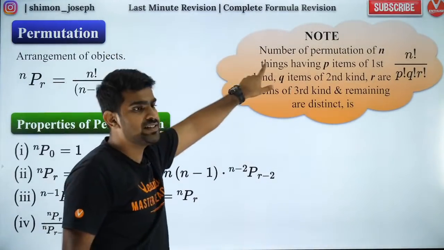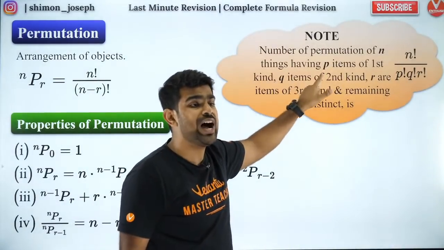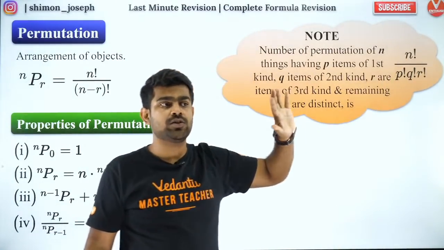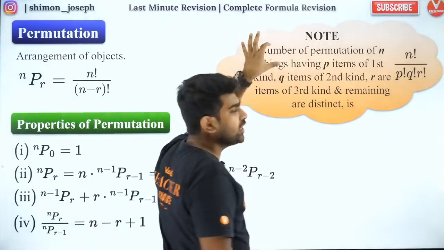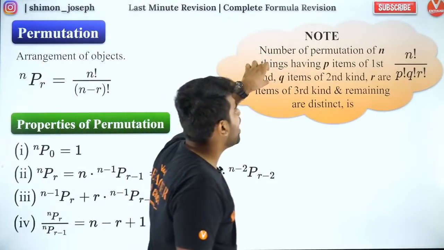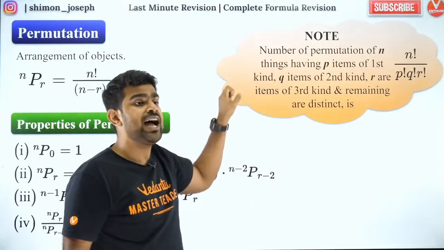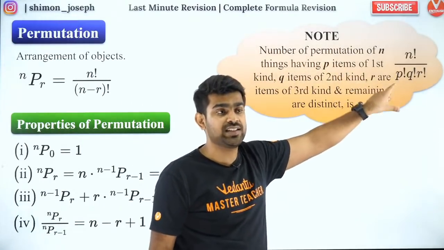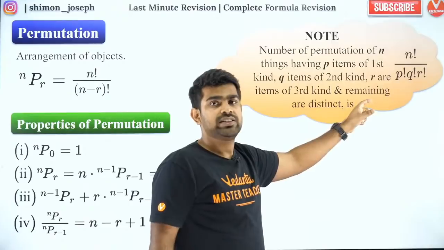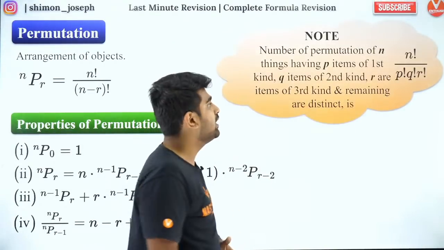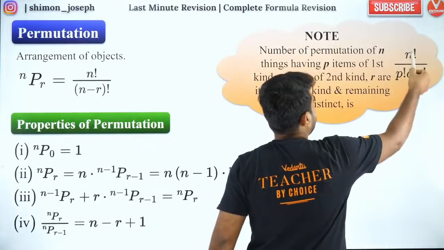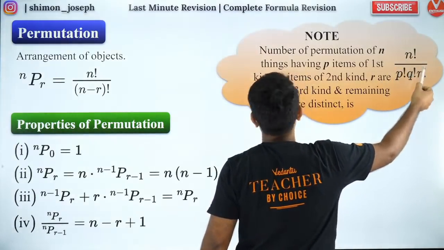This is the permutation when you have identical objects. Let's say you have n objects in total, out of which p are identical of one kind, q are identical of another kind, and r are identical of the third kind. Then the remaining ones are all distinct. How many permutations are possible? That is given by the formula n factorial divided by p factorial, q factorial, r factorial.